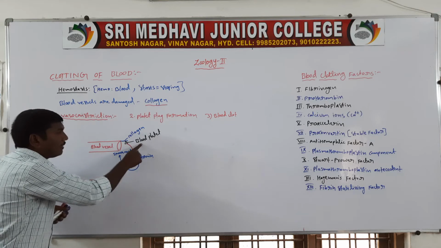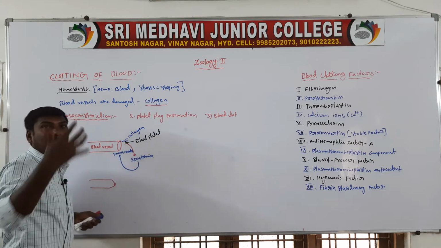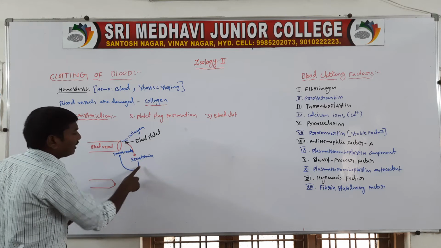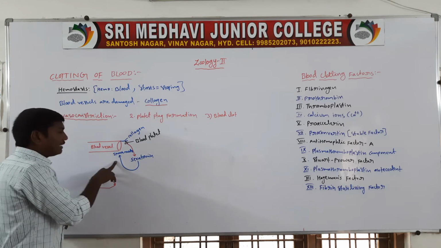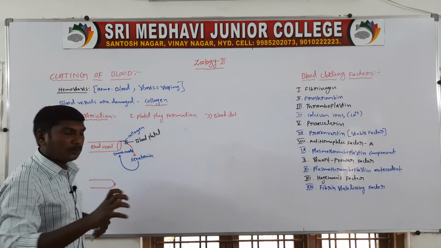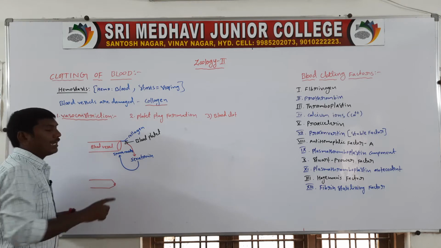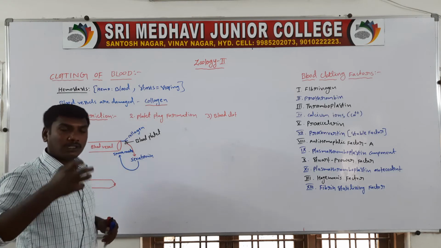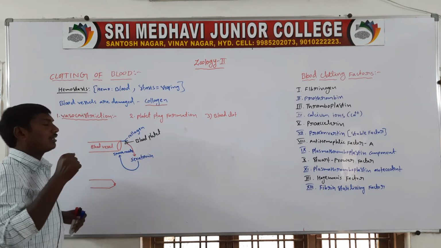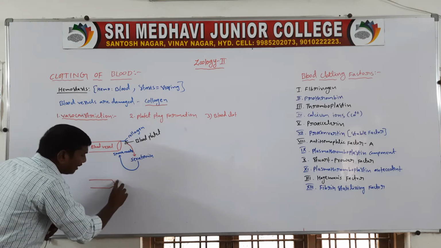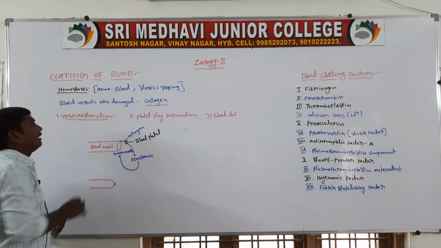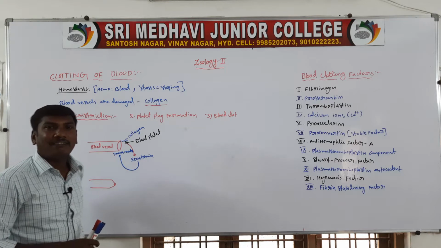The attached platelets release a chemical, serotonin. Serotonin acts on the smooth muscles of the blood vessels, so the smooth muscles contract. So the damaged blood vessel is closed. This is called vasoconstriction.